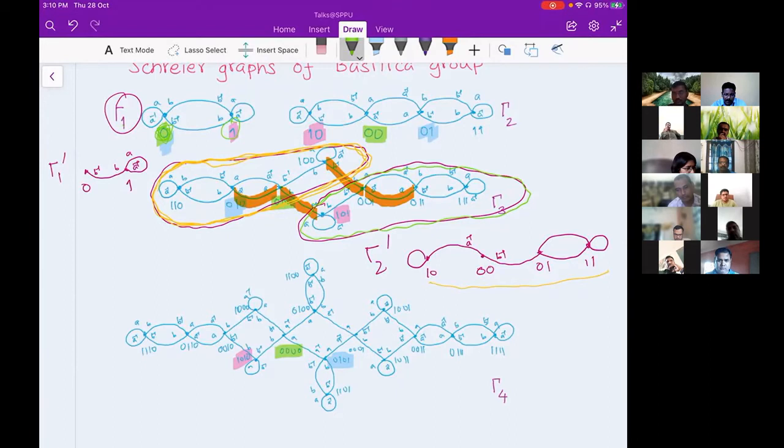Here in the graph gamma 1, among those 4 edges, these 2 loops have lifts which are edges within the sheet, and the lifts of B edges are going across the sheet. I said non-trivial because here the B action is non-trivial and the A action is trivial.